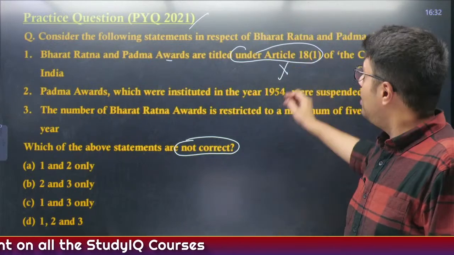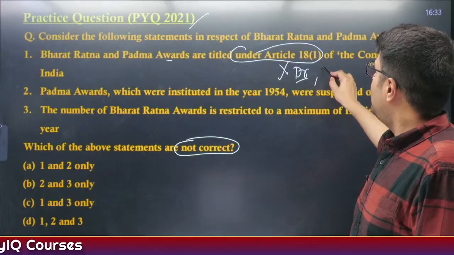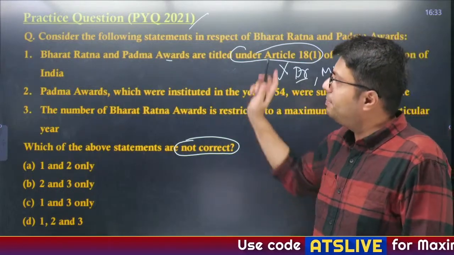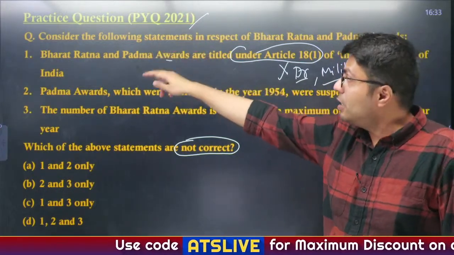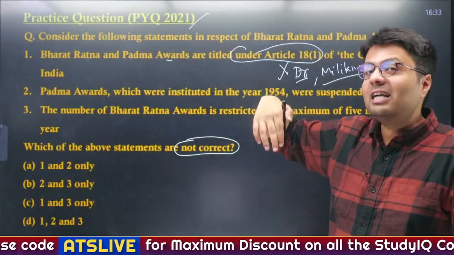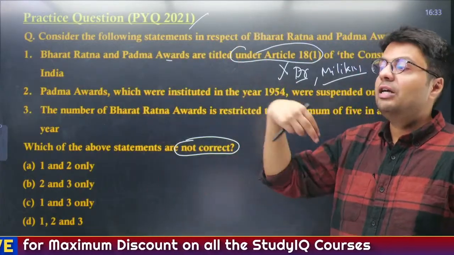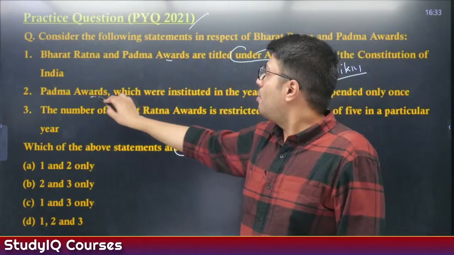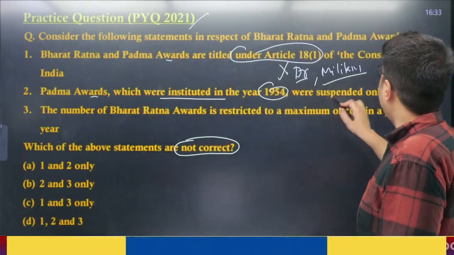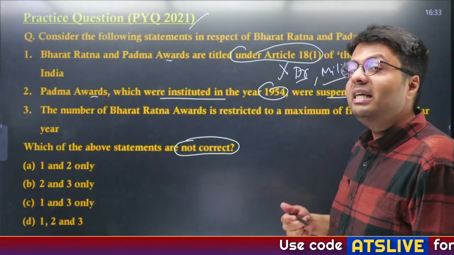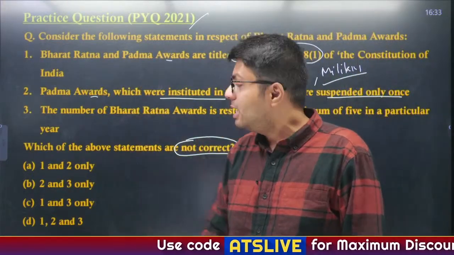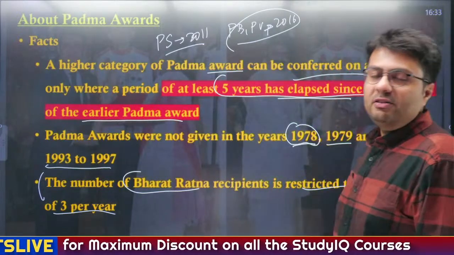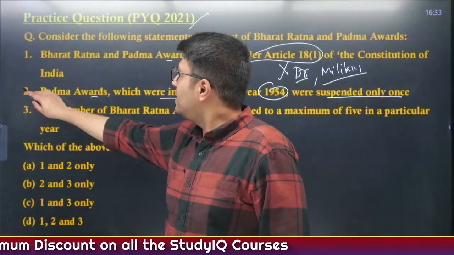This is incorrect. I told you only doctor title and the military titles like captain, like major, like general are allowed in India. Except them, no other titles are allowed, including Bharat Ratna and Padma Awards. You can't add Bharat Ratna Lal Krishna Advani or Bharat Ratna APJ Abdul Kalam to your name, right? Similarly, Padma Awards, which were instituted in the year 1954, were suspended more than once, in 1978, 79 and between 93 to 97. Okay. So the second statement is also incorrect.